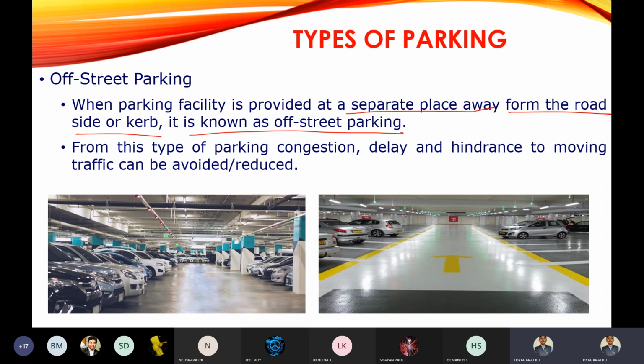Other than the road, if you are parking in your house premises or in open surface lots, we are going to call it off-street parking. From this type of parking, congestion and delay will not be there. But if you go for on-street parking, the congestion and delay will be there. In off-street parking, the vehicles will not be on the road. They will be parked somewhere else, so the congestion will not be there in the roadway or traffic movement. So congestion and delay can be avoided or reduced with off-street parking.